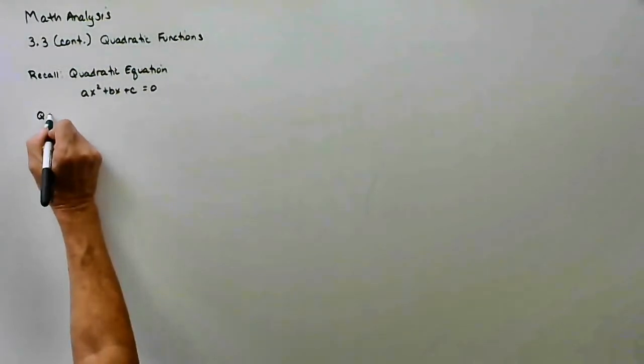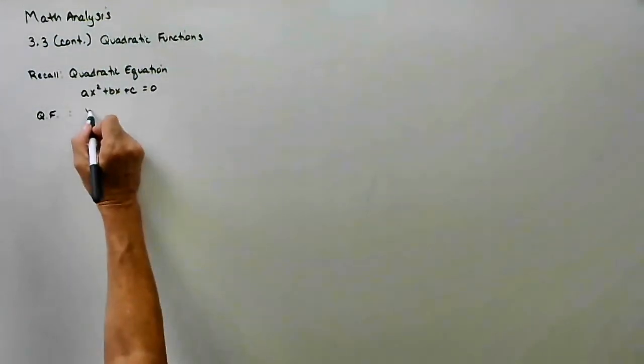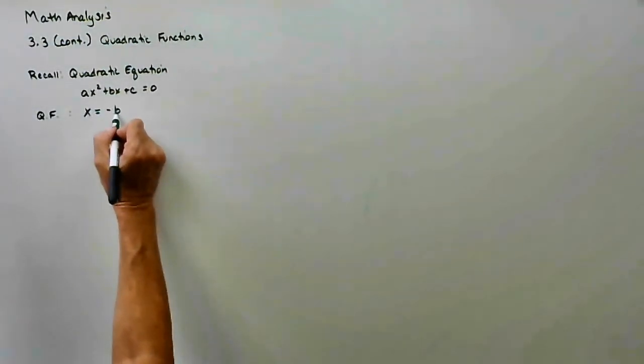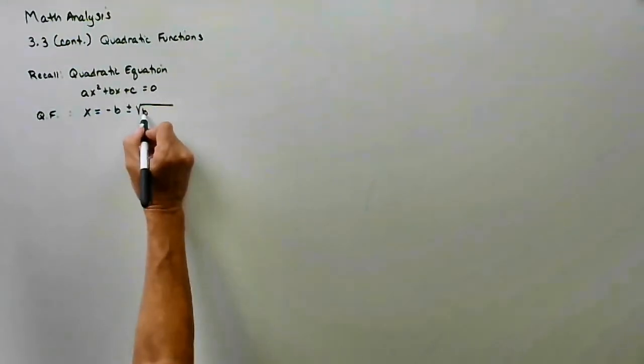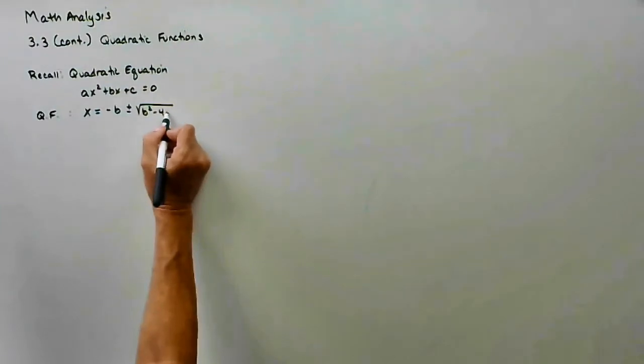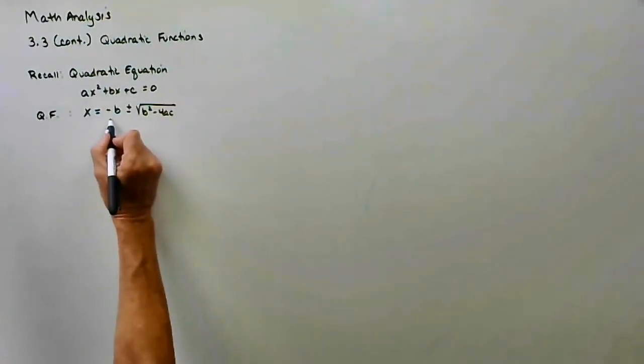So the quadratic formula, I'm not writing the whole thing out, we have before. X equals opposite of b plus or minus square root of b squared minus 4ac, all underneath the radical sign, all over 2.